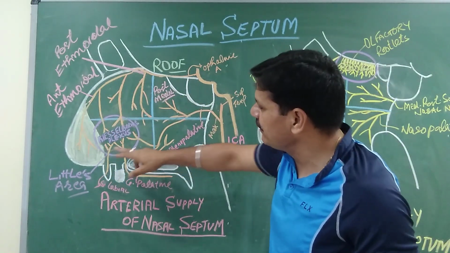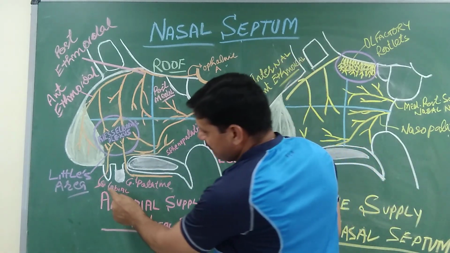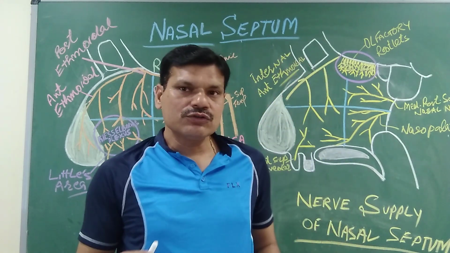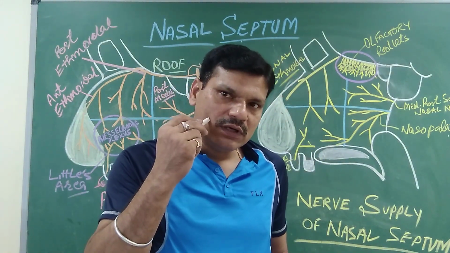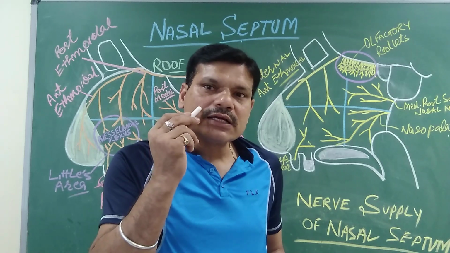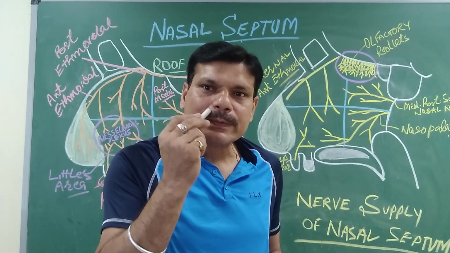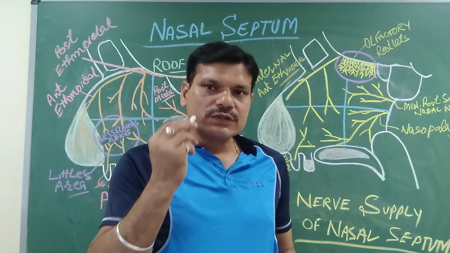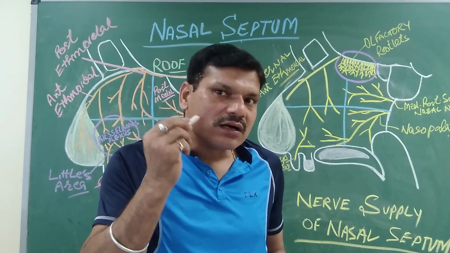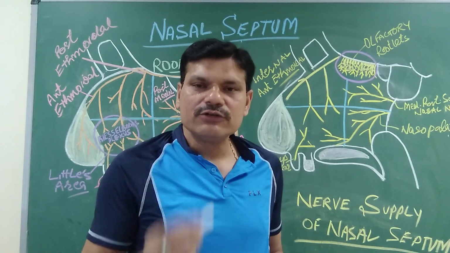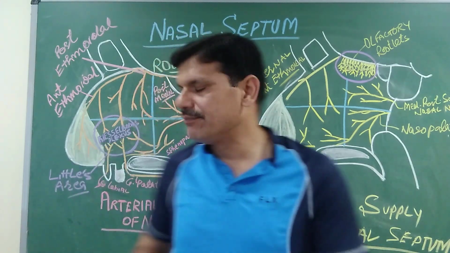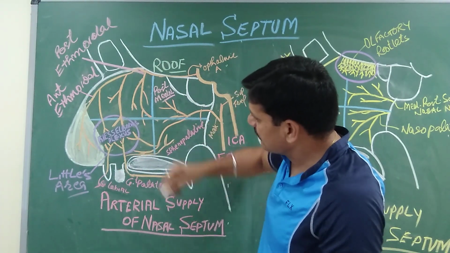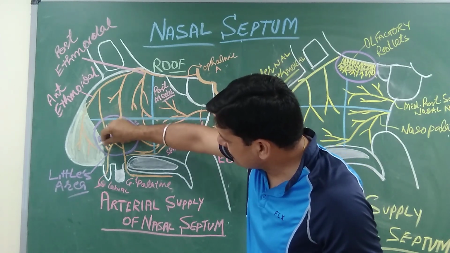Then the antero-inferiorly, the labial branch, this is labial branch. The course of the facial artery, it moves lateral to the angle of the mouth and then sends two branches. One is superior labial for the upper lip, and the another one is inferior labial for the lower lip. So this superior labial branch of the facial artery, it moves upward into the nasal cavity and supplies medially to this antero-inferior part of the nasal septum.